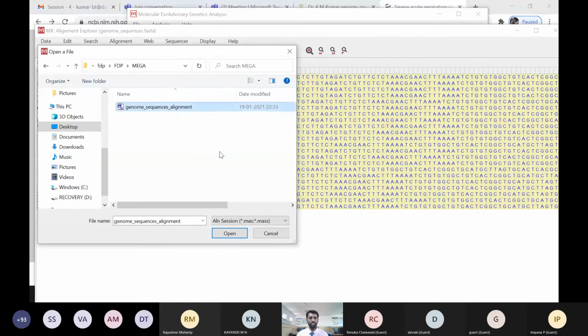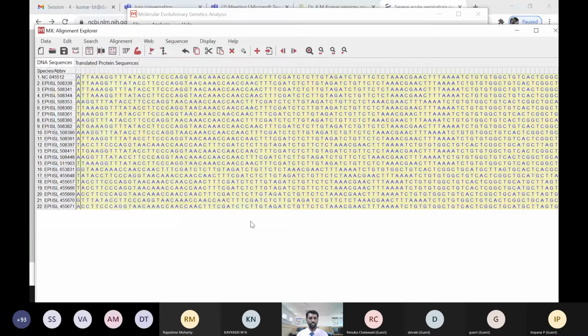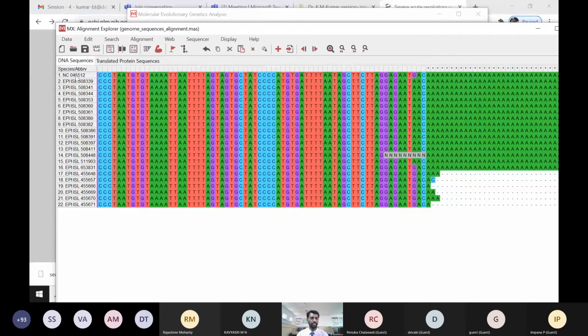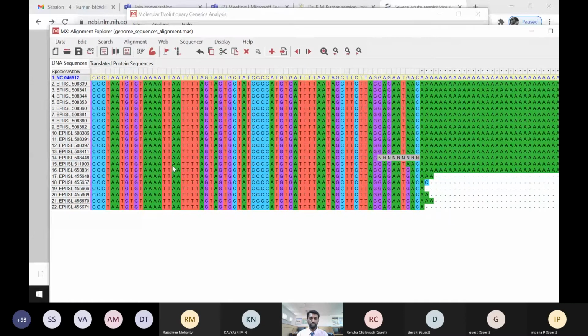So already the alignment is done. I'm going to upload this alignment file here. Yeah, you see how nicely it is aligned. So the matches and mismatches, we'll be able to see that. So this is how the alignment looks. The reference genomes are here, and the other samples, how they are aligned.